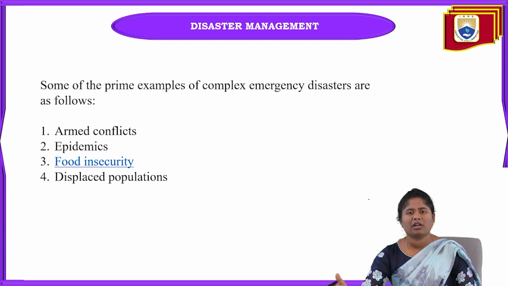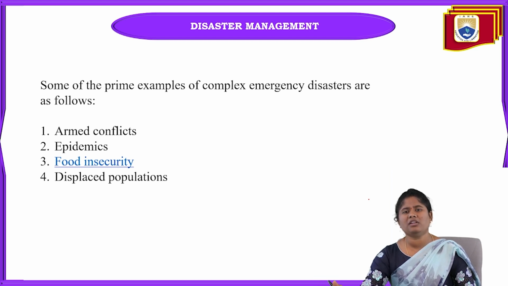So that's why it comes under armed conflicts. This is one of the disasters, a complex emergency disaster. And next one is epidemics. Epidemics are nothing but the spread of disease from one person to another person, meaning infectious diseases.